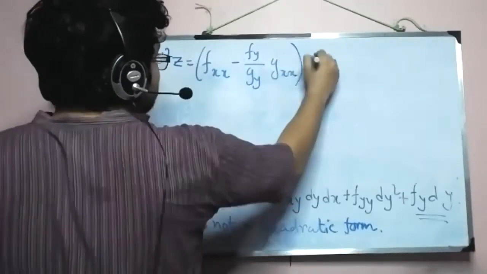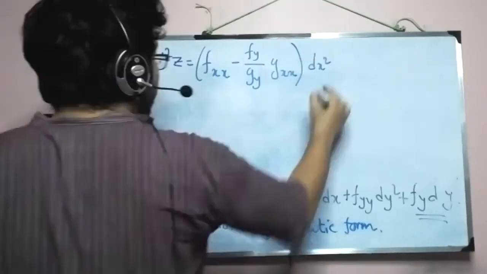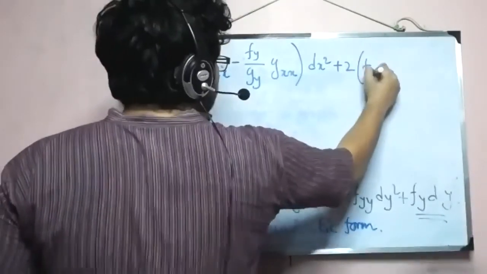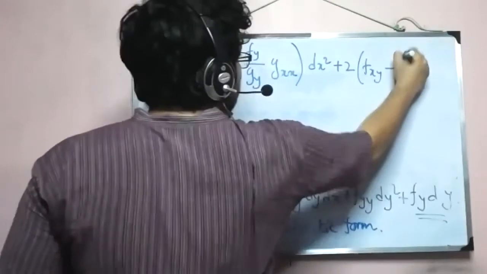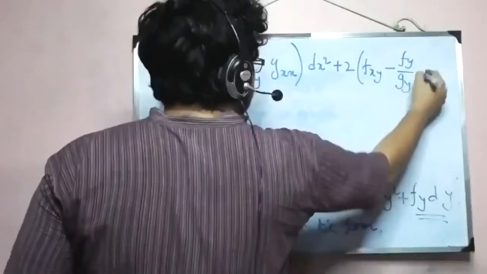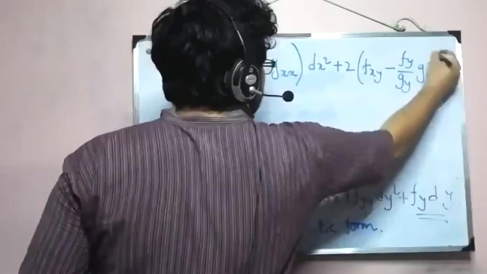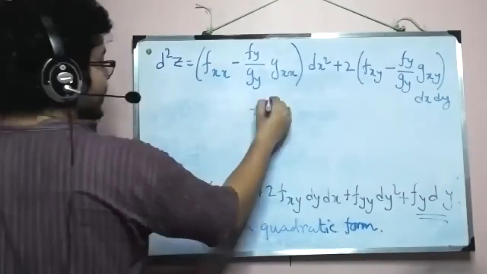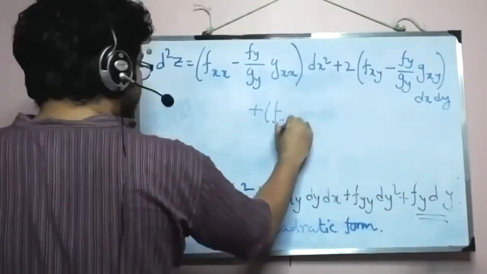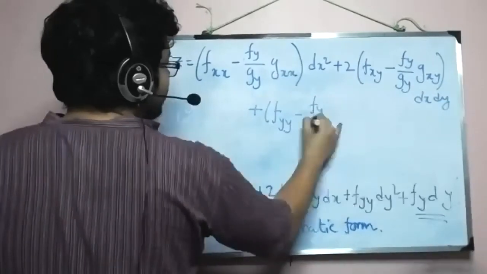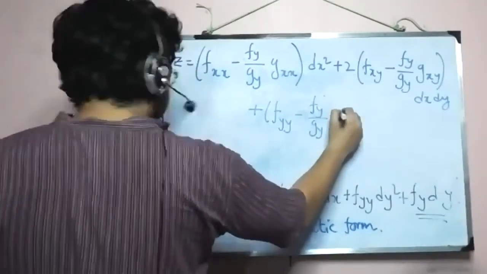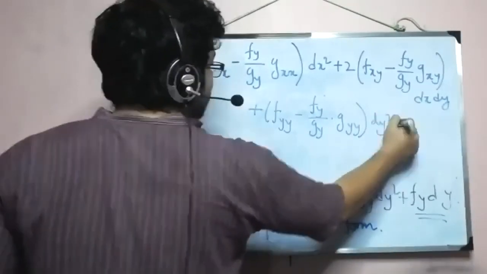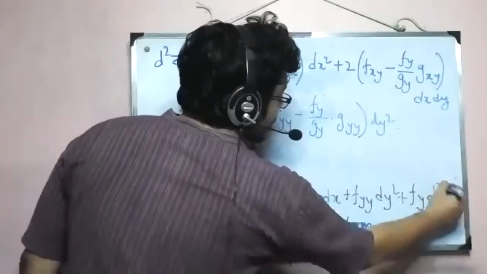That is our first term. Then plus 2 into the dx dy part: fxy minus fy divided by gy times gxy, then dx dy, plus the third term fyy minus fy divided by gy into gyy dy square. So now we don't have this d2y part, right?